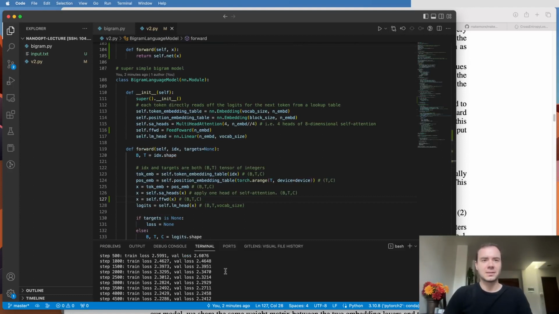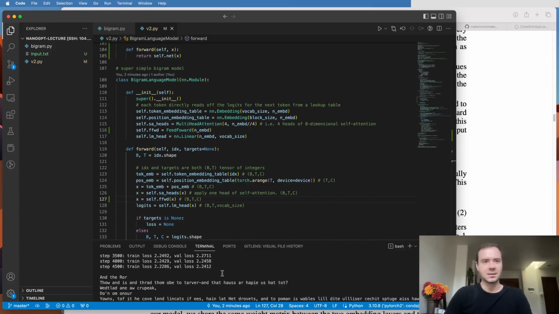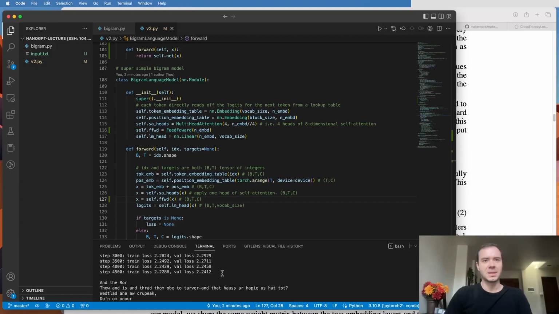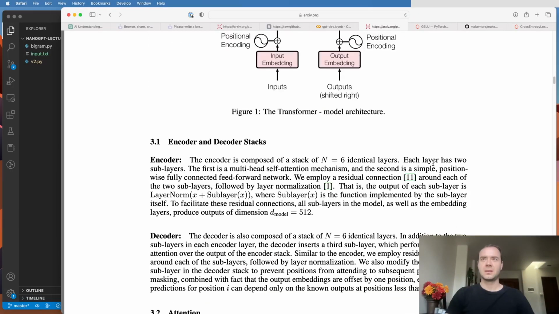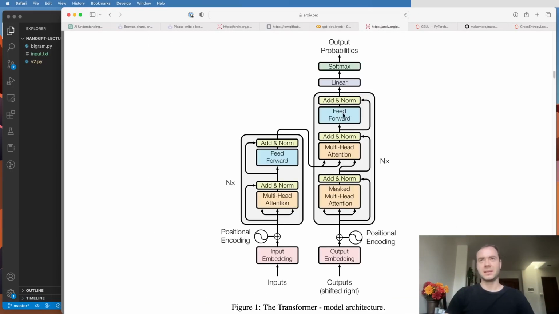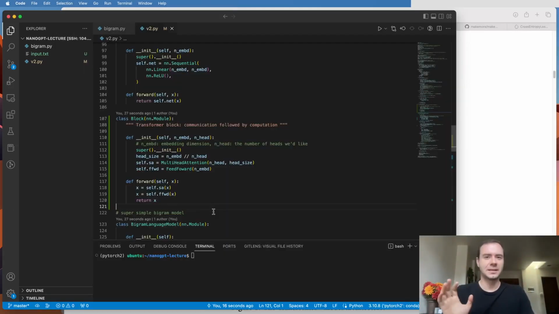Now when I train this, the validation loss actually continues to go down, now to 2.24, which is down from 2.28. The outputs still look kind of terrible, but at least we've improved the situation. And so as a preview, we're going to now start to intersperse the communication with the computation. And that's also what the transformer does when it has blocks that communicate and then compute, and it groups them and replicates them. Okay, so let me show you what we'd like to do.